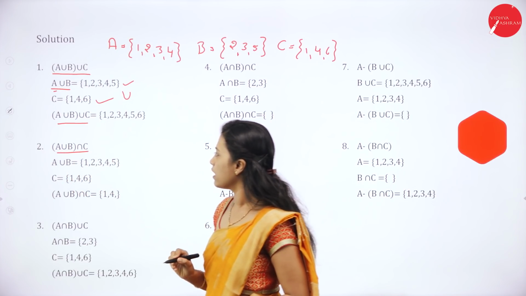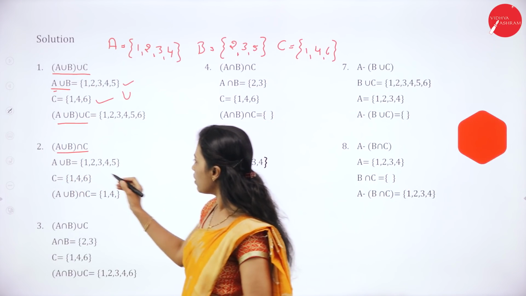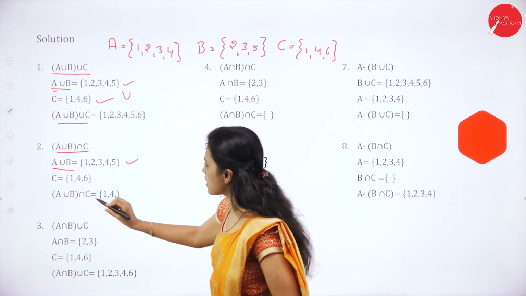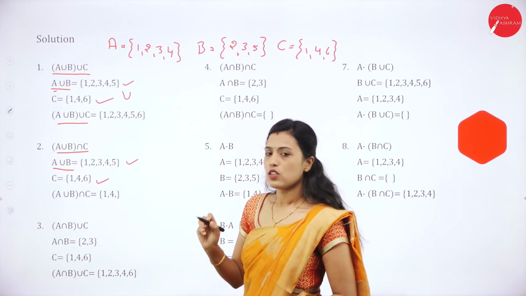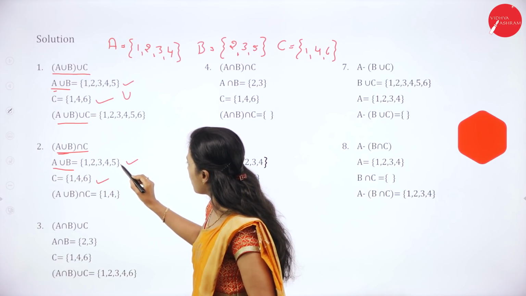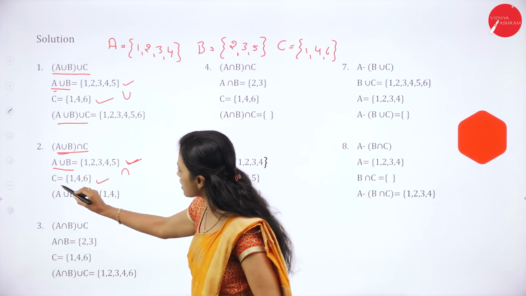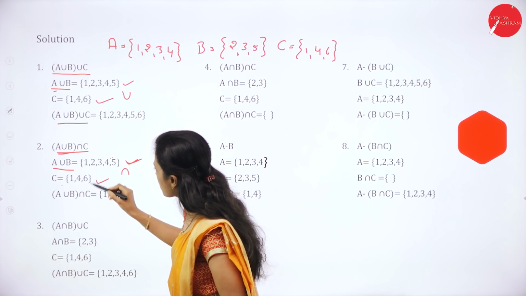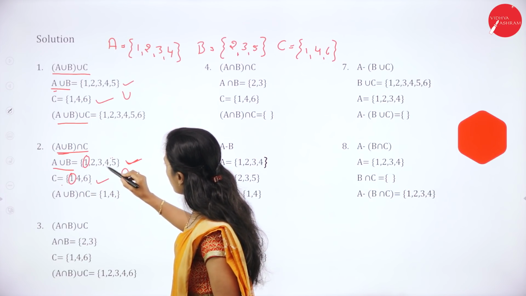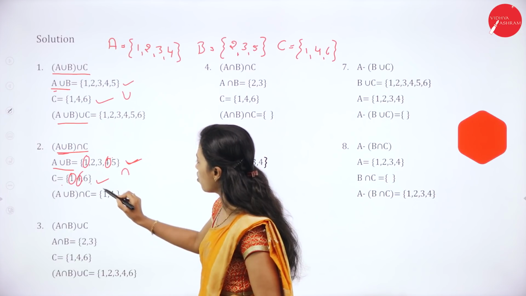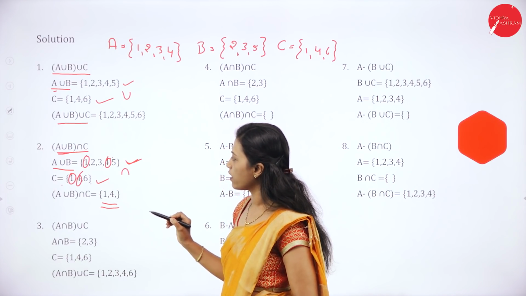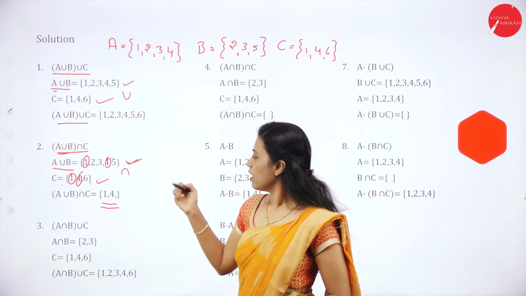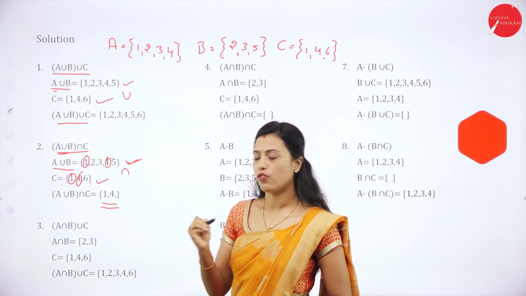Then, A union B intersection C. What is A union B here? A union B is {1, 2, 3, 4, 5}. Then C is {1, 4, 6}. So, A union B intersection C: common elements between these two sets. What are the common elements here? 1, 1, 4, 4. So, 1 and 4 are common elements between A union B and C. So, A union B intersection C is {1, 4}.